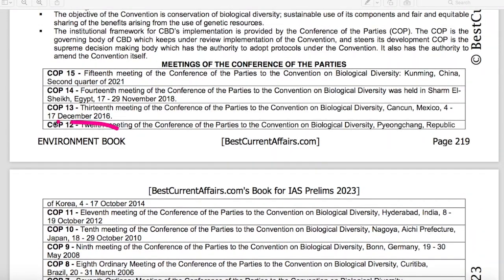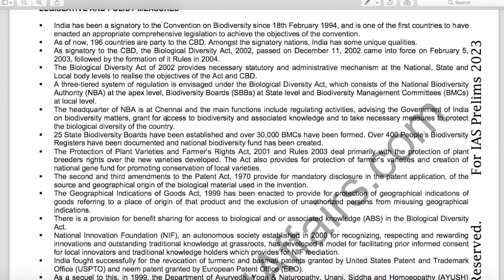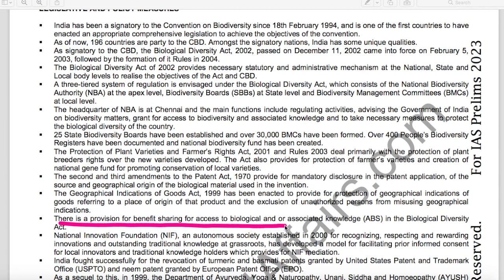Now see this environment book, page number 219. Here it is mentioned, a three-tiered system of regulation is envisaged under the Biological Diversity Act, which consists of National Biodiversity Authority, Biodiversity Boards, and Biodiversity Management Committees. Further, it says that there is a provision of benefit sharing for access to biological or associated knowledge in Biological Diversity Act.